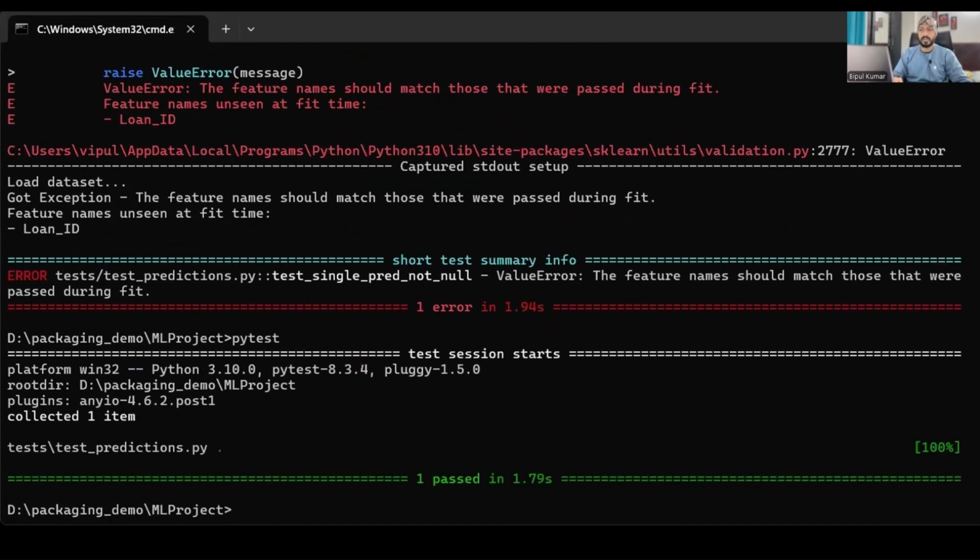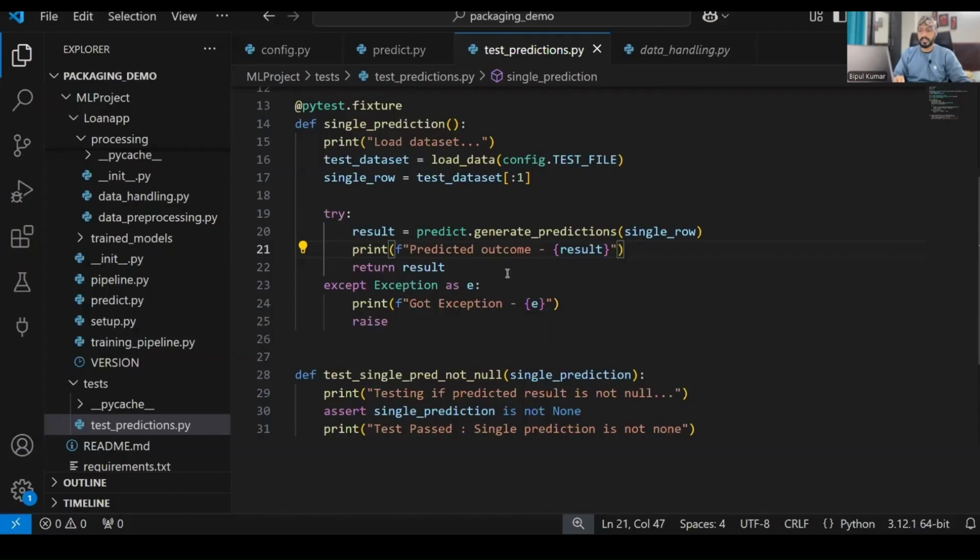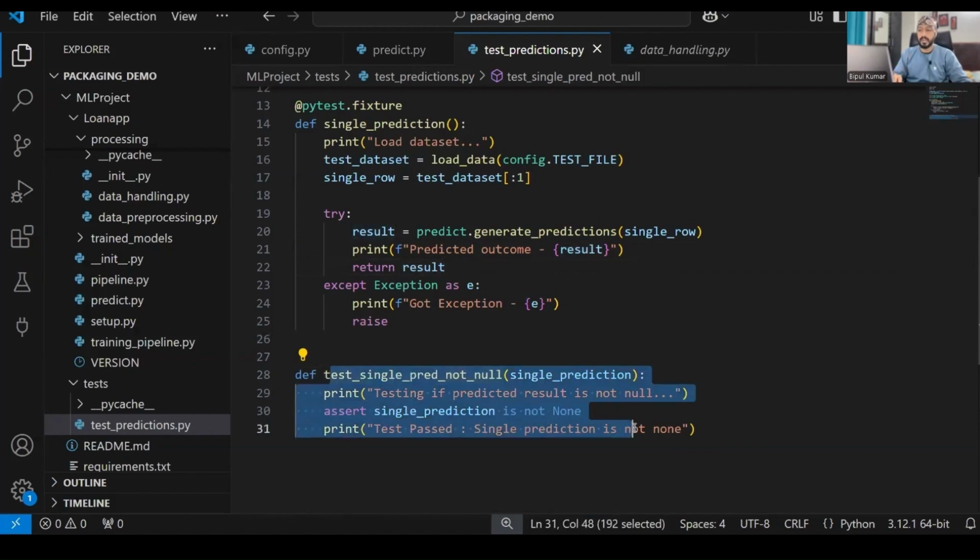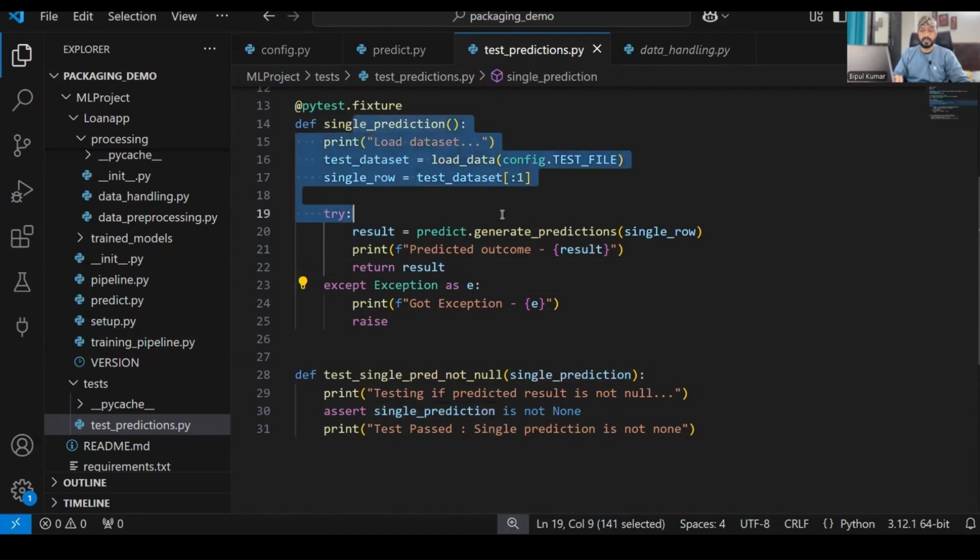So now let's revisit everything we did. First, we wrote our test case over here. The test case was to check that the return value should not be null. Return value of what? The return value of this particular function. This function is basically created to make a prediction whenever we pass any single row of data.